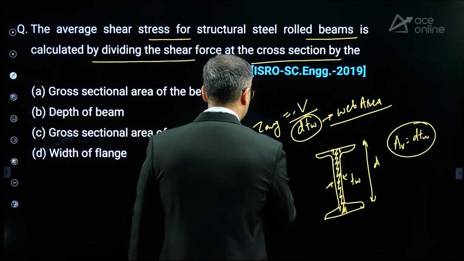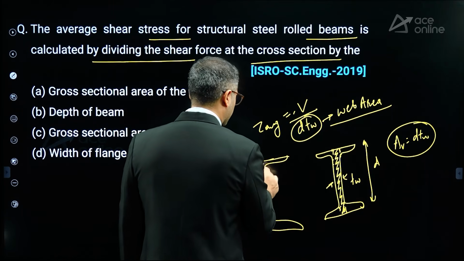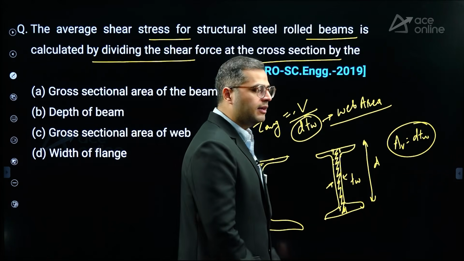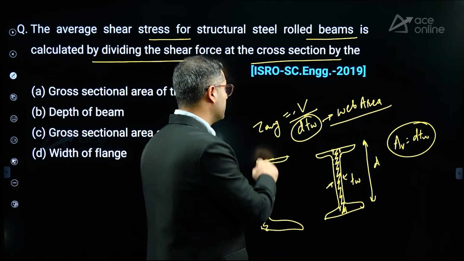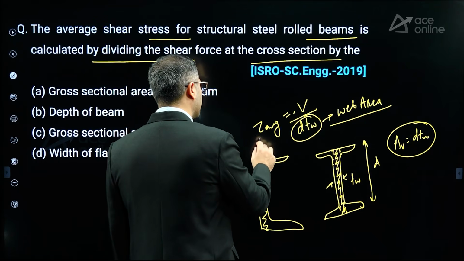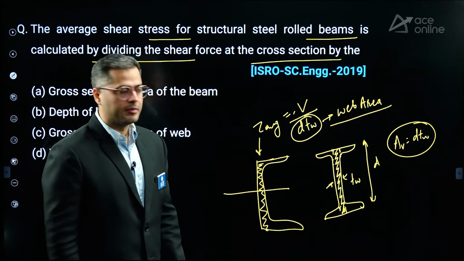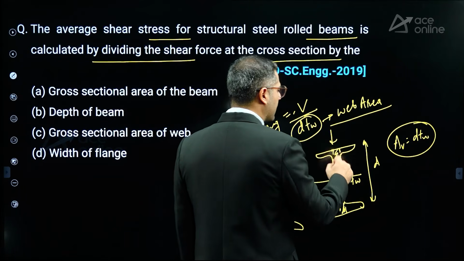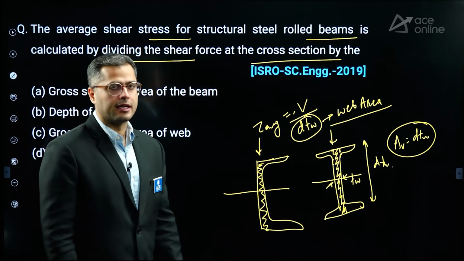Similar thing has to be considered for rolled channel sections as well. In rolled channel sections, we generally again tend to consider the web area, right? So the web area tends to take up the shear stress. Now, the thing which is not mentioned in the question is that the force applied is perpendicular to the major axis, right? That means we are talking about major axis bending in this particular case. Major axis bending is there.